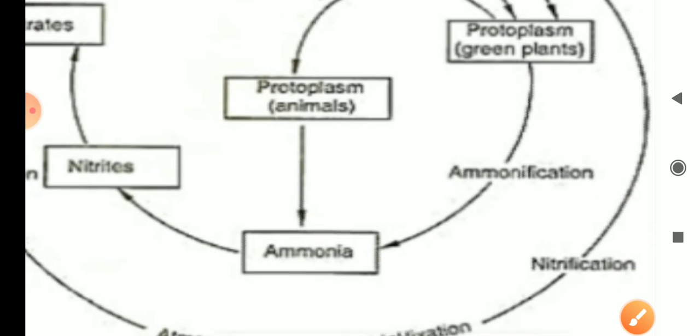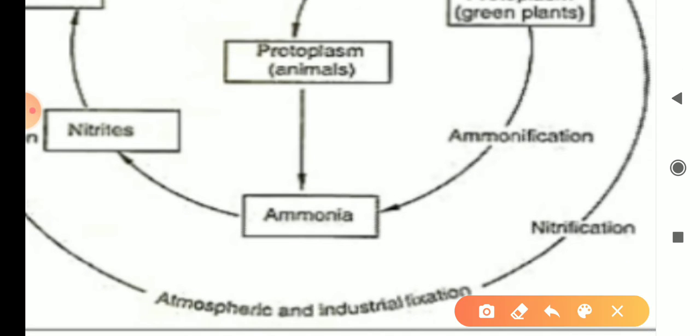Next, we need to know these terms: ammonification, ammonia, nitrification, etc. Ammonia is a gas, NH3. This ammonia gas also contains nitrogen.